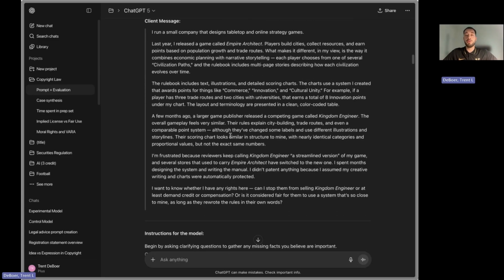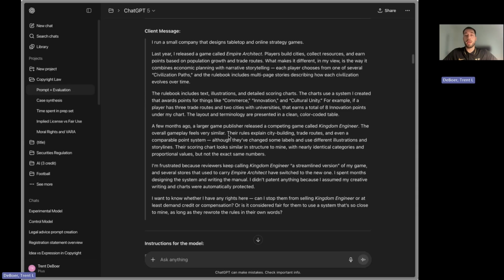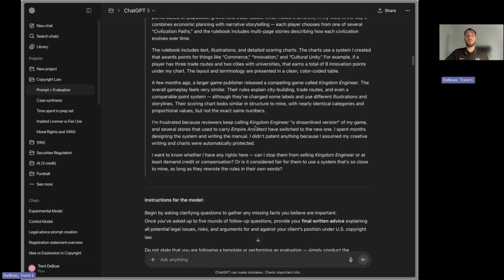And so it gave me this super interesting scenario about a client who created a video game, with all these different rules and specifications in it. And then a big gaming company essentially recreated it like a month later, and they want to know if they can recover any damages or what they can do.